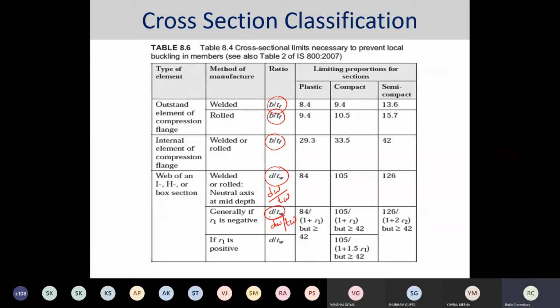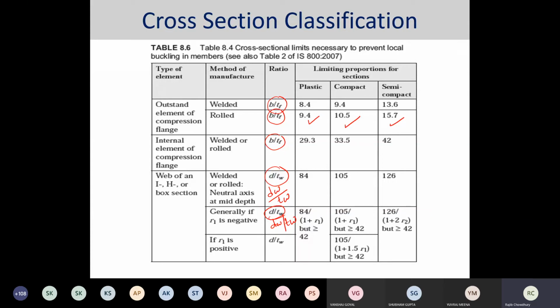If you are considering the plastic section, it has certain limiting proportions. Semi-compact, compact and so on, each has certain limits. So we have to judiciously choose those sections which satisfy these restrictions.